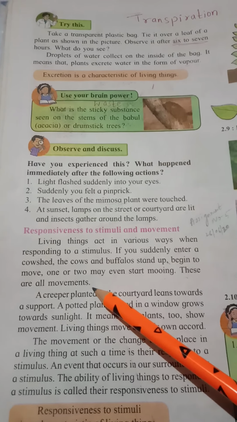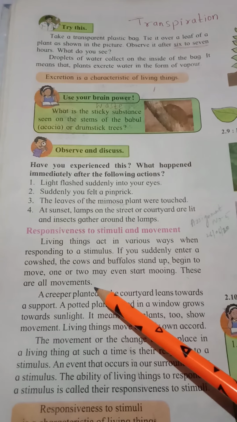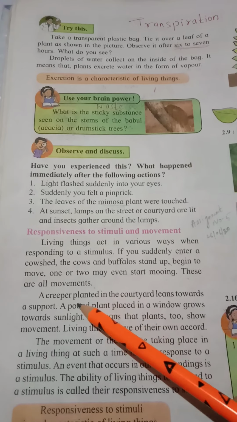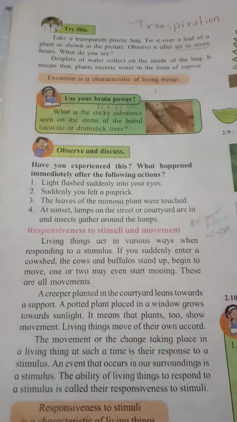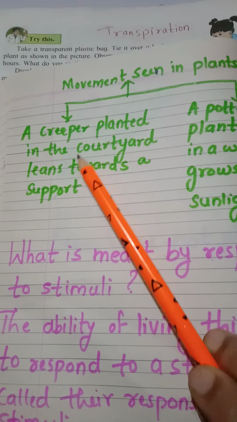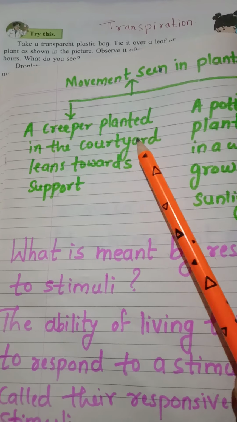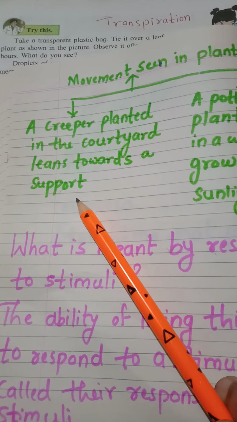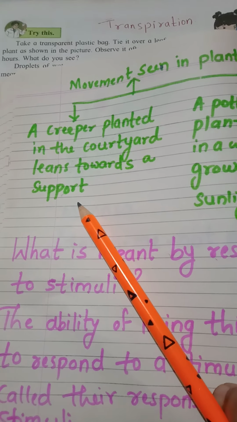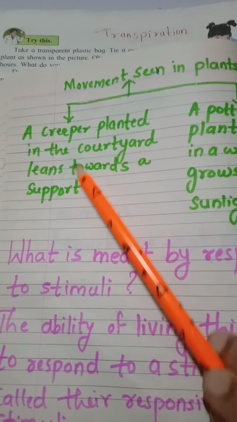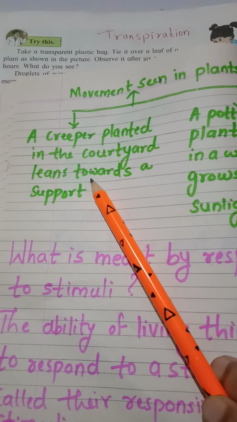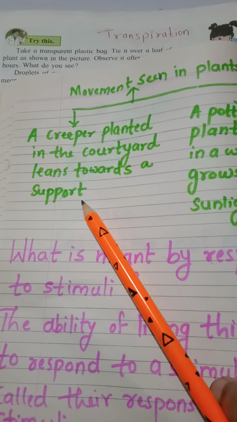Yes or no? In the same way we see movement in plants. A creeper planted in the courtyard leans towards a support. See the movement seen in the plant. A creeper that is planted in the courtyard leans towards a support, so that on that support it can climb up and grow high.